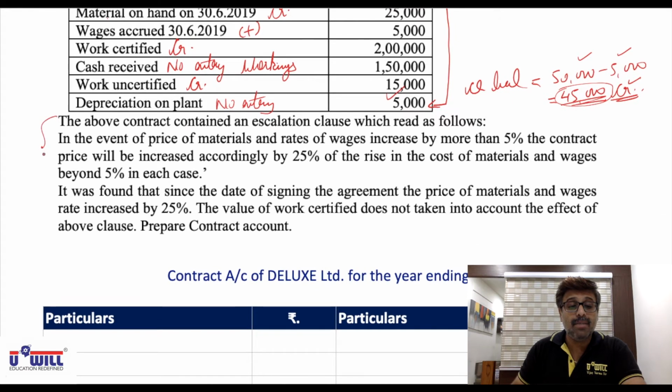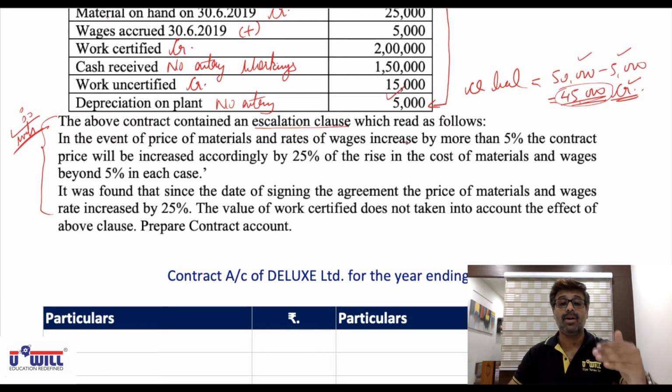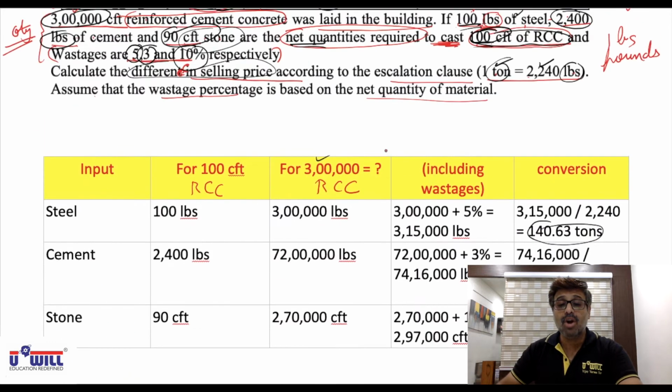Now this is very important in the question. The above contract contained an escalation clause which read as follows. Escalation clause means that if the price goes up, the contract price will go up. So what is that escalation clause? Understand it. In the event simply means if. If the price of materials and the rates of wages, these two things, increase by more than 5%, means as I said, beyond a certain limit,